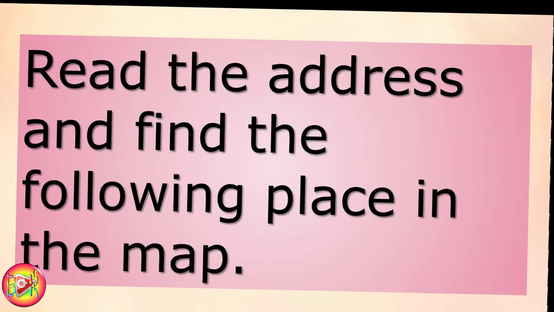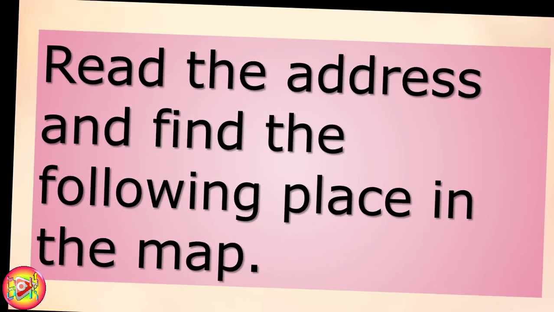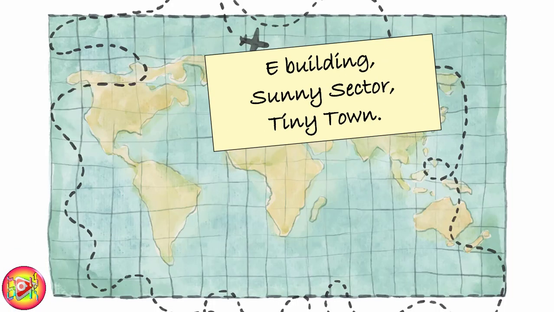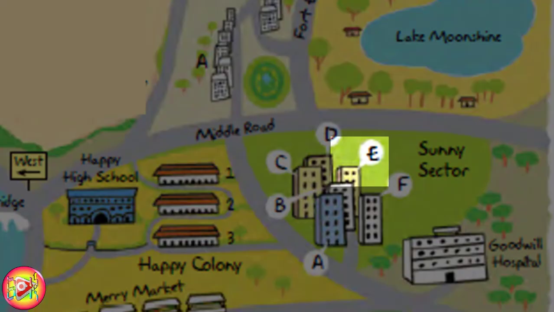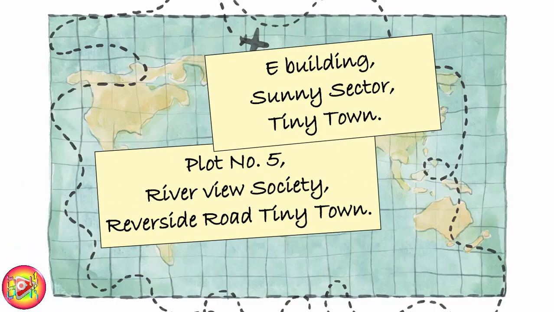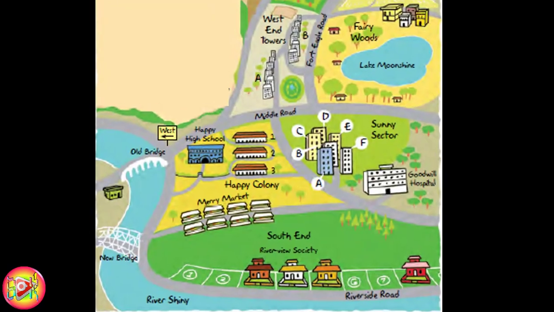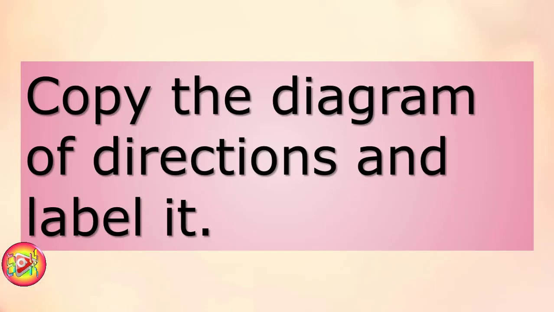Nice. Read the address and find the following place in the map. E building, Sunny sector, tiny town. Here it is. Plot number 5, Riverview Society, Riverside Road, tiny town. 1, 2, 3, 4, 5. Here it is. Copy the diagram of directions and label it.